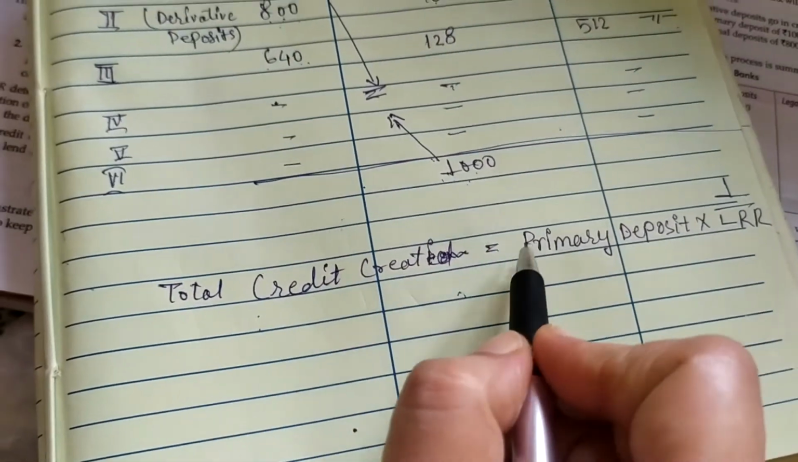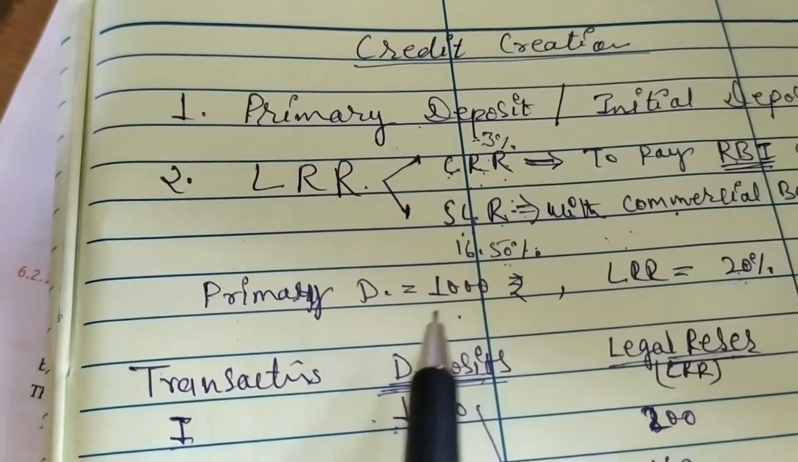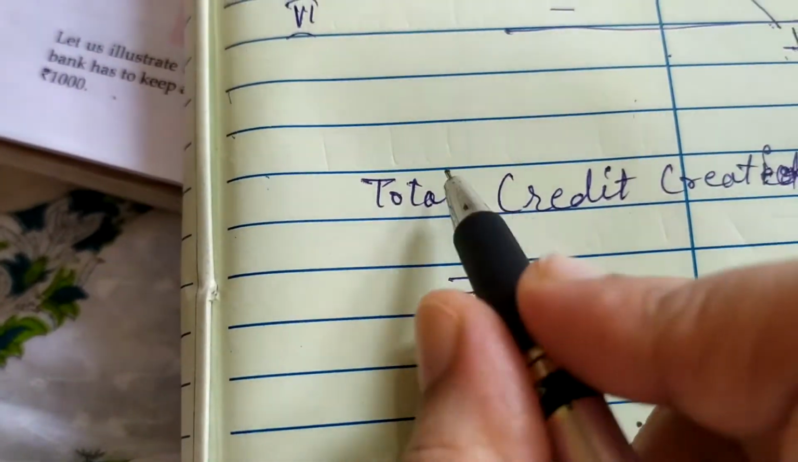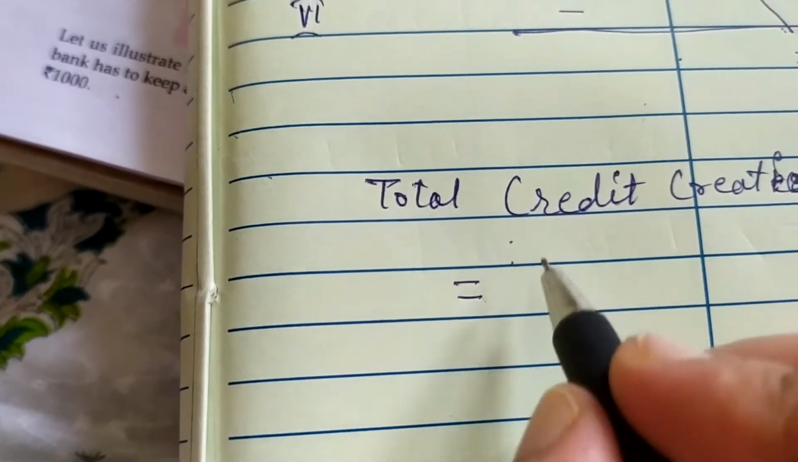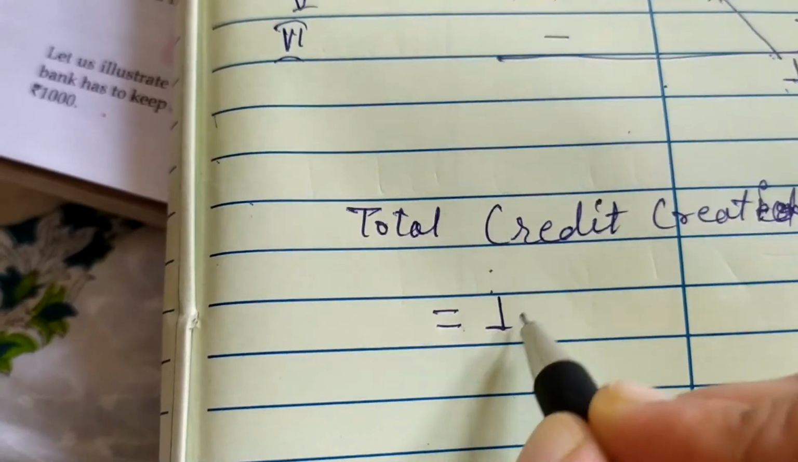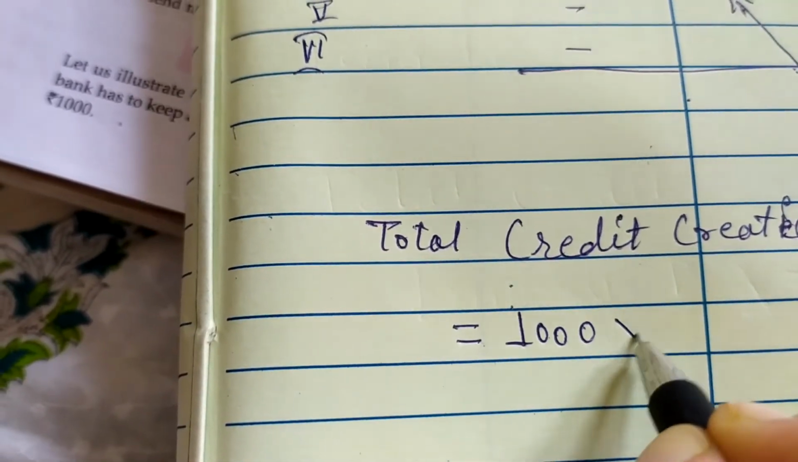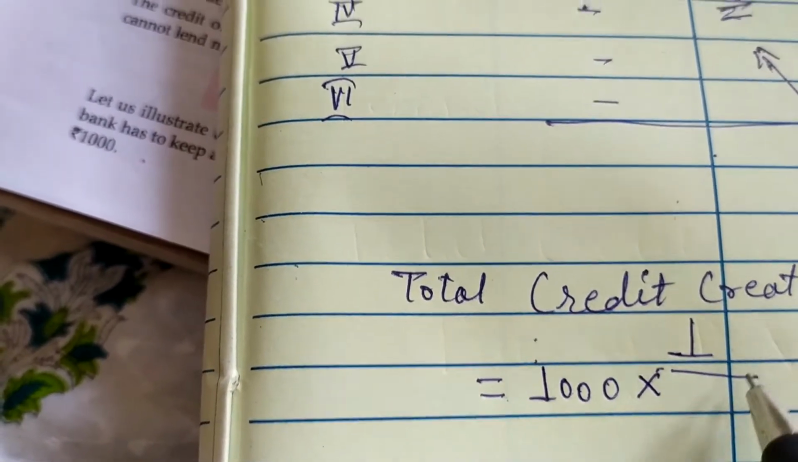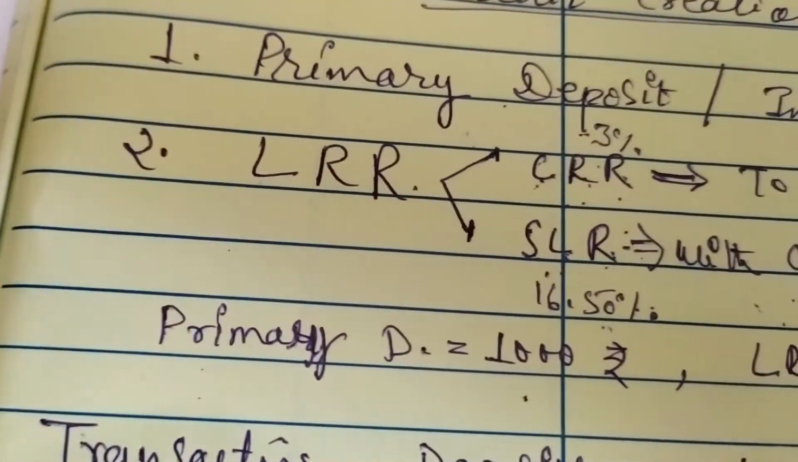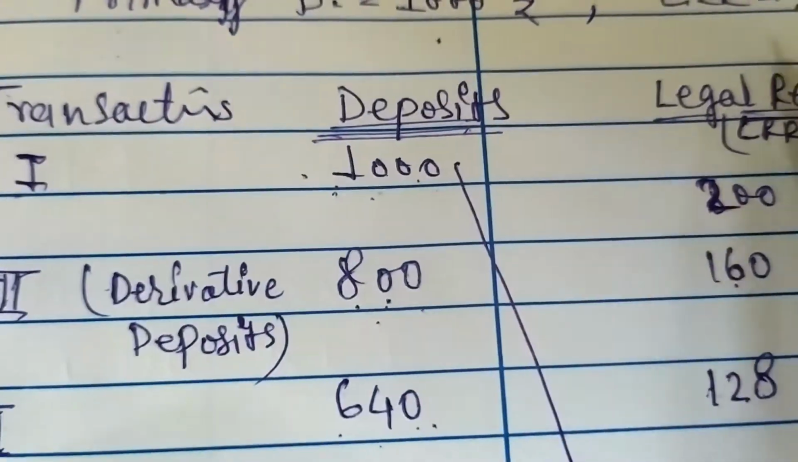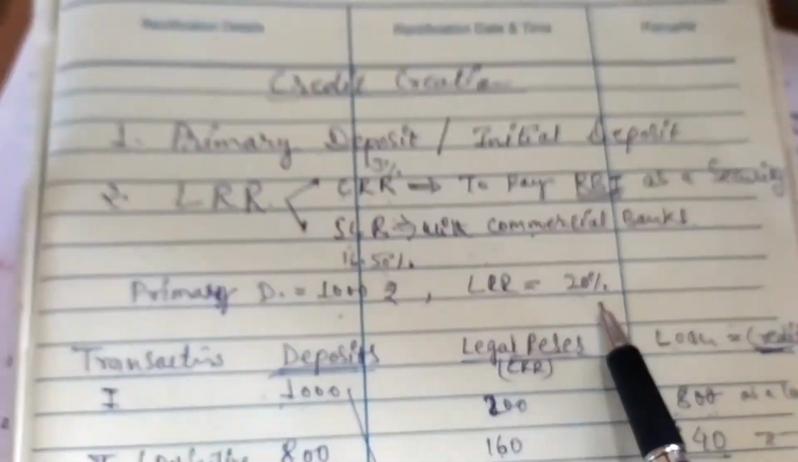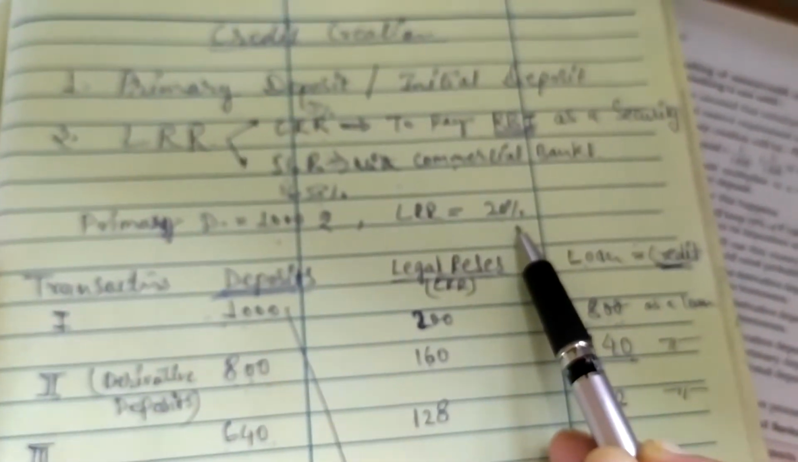So, what was the primary deposit? The primary deposit is of rupees 1000. Okay. So, let's put the value. Total credit creation is equal to primary deposit, rupees 1000, multiply 1 by the legal reserve ratio. Legal reserve ratio is of 20% here, right? Legal reserve ratio is of 20%.